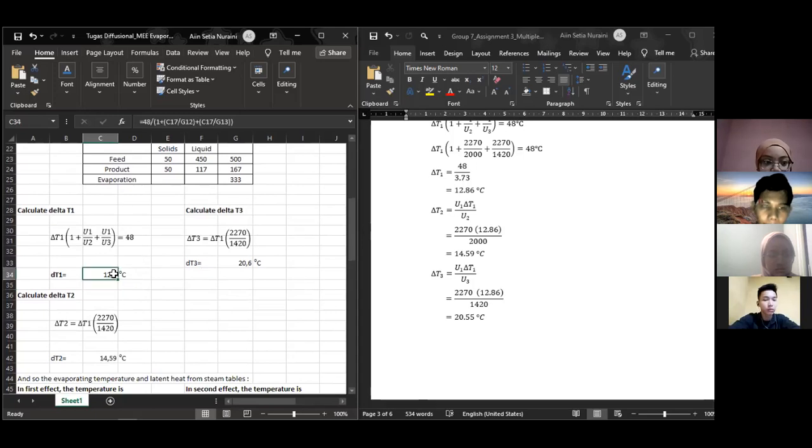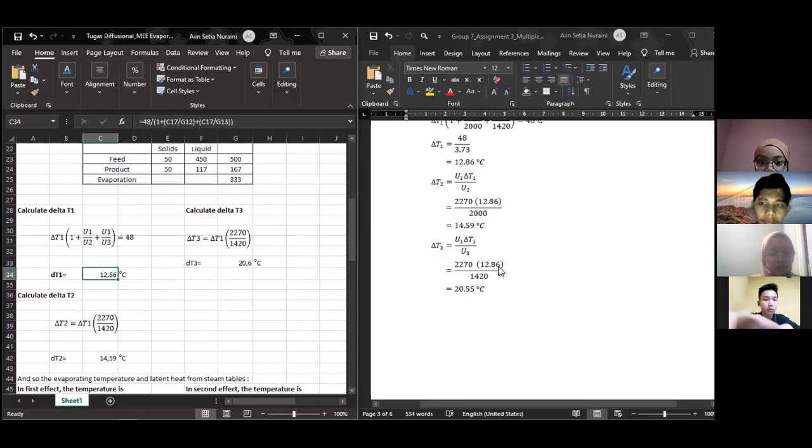And then we search delta T2. Delta T2 equals U1 times delta T1 per U2. U1 is 2270, delta T1 is 12.86 and U2 is 2000.